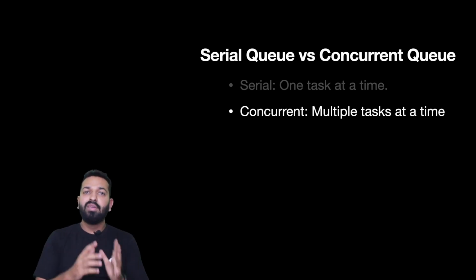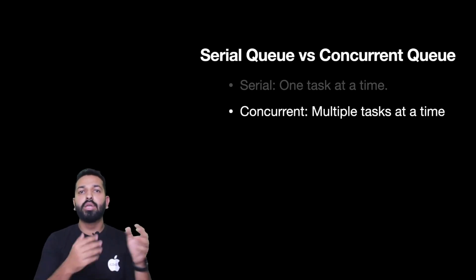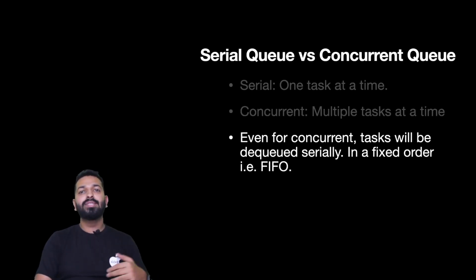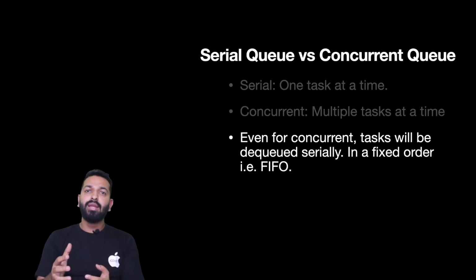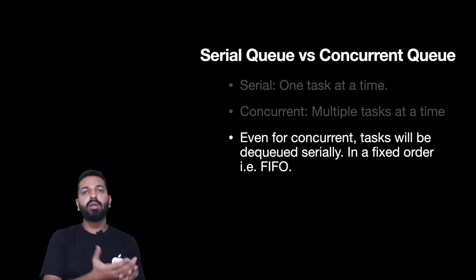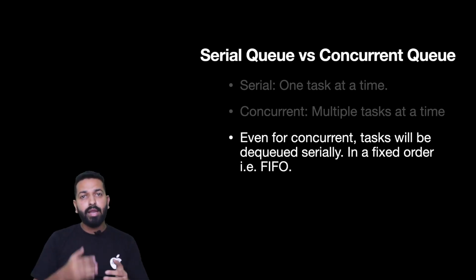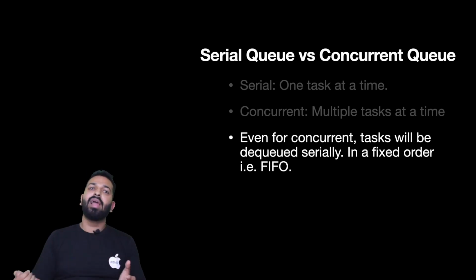Now don't get it wrong. Even when you have submitted the tasks to a concurrent queue, and you want them to be executed concurrently, they would be dequeued in a serial fashion, because eventually it is submitted to a queue, and the whole concept of queue lies on FIFO, first in first out. So they would execute simultaneously, they would execute concurrently, but the dequeuing will happen serially. That's the whole principle of a queue.